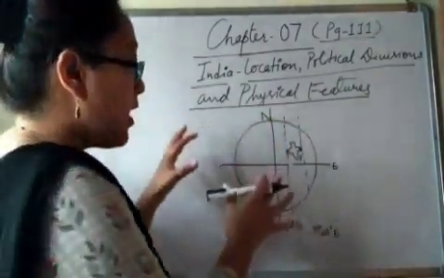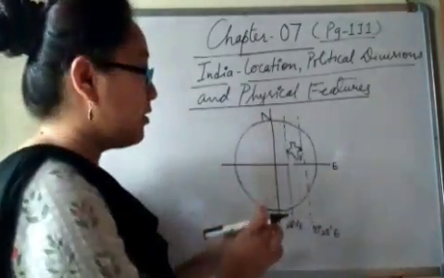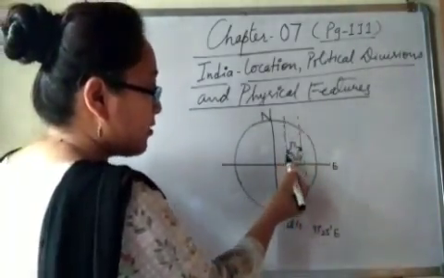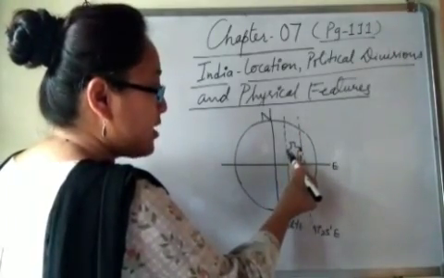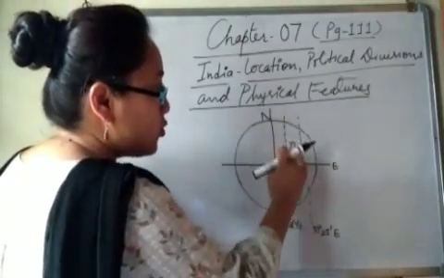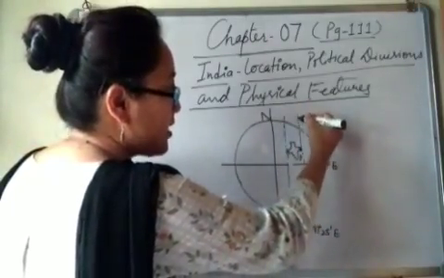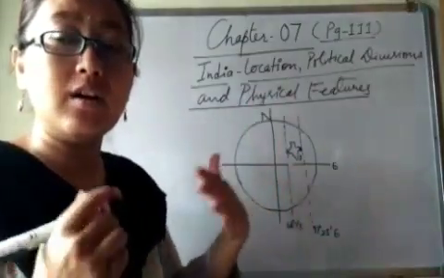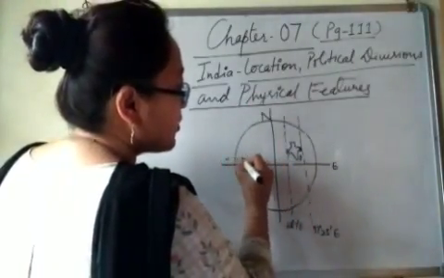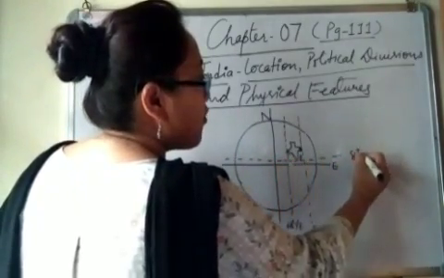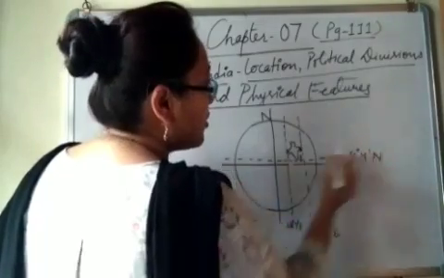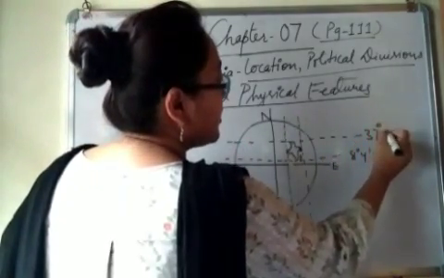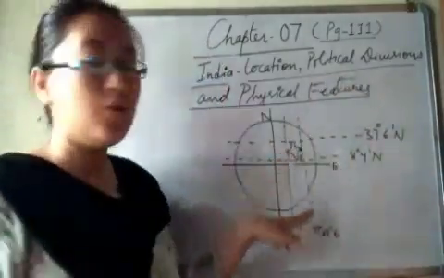That is why the longitudinal extent of India lies between 68 degrees 7 minutes east and 97 degrees 25 minutes east, whereas the latitudinal extent lies between 8 degrees 4 minutes north and 37 degrees 6 minutes north.